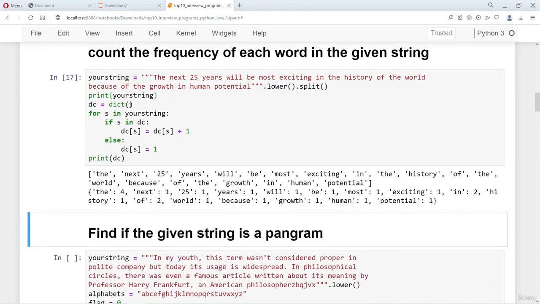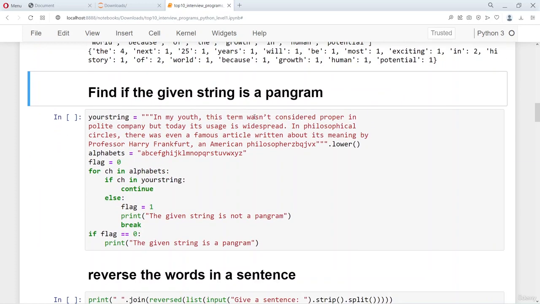So here we don't use that flag, I just removed it. So you can see very clearly how we count the frequency of each word given in the sentence. So this is also an important program that is asked in the interviews, how to count the frequency of the words that are appearing in the sentence.